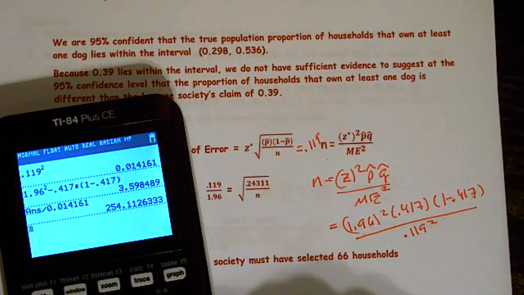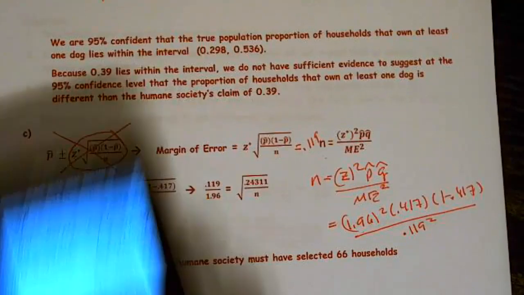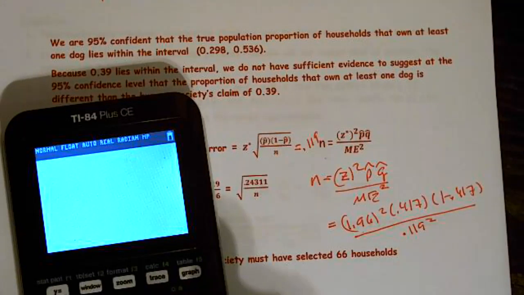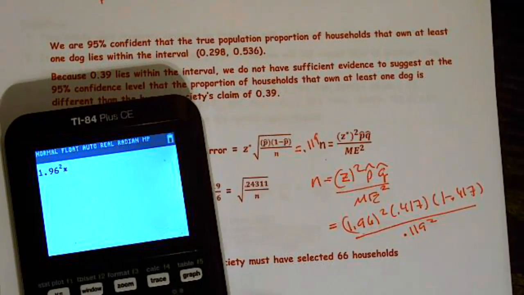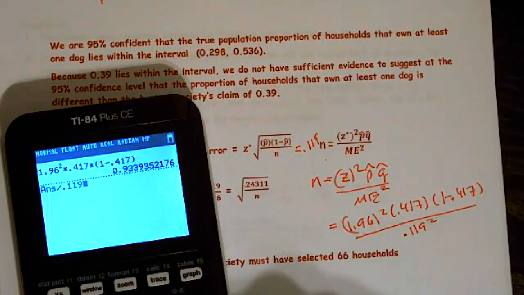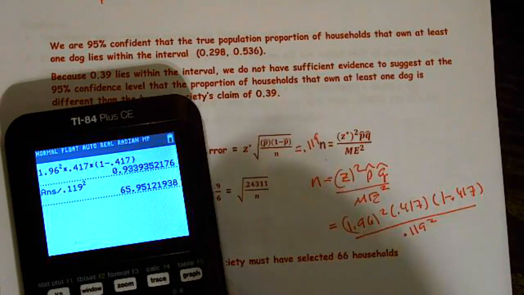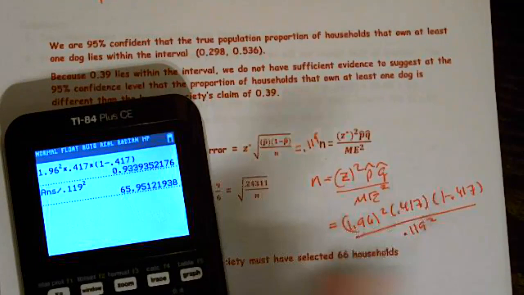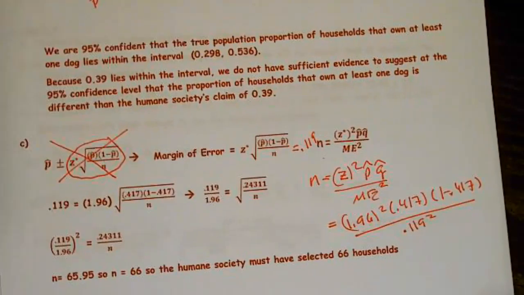Let me try one more time: 1.96 squared times 0.417 times 1 minus 0.417, boom, divided by 0.119 squared. There we go. I don't know how I messed it up the time before, but that's how you approach it.